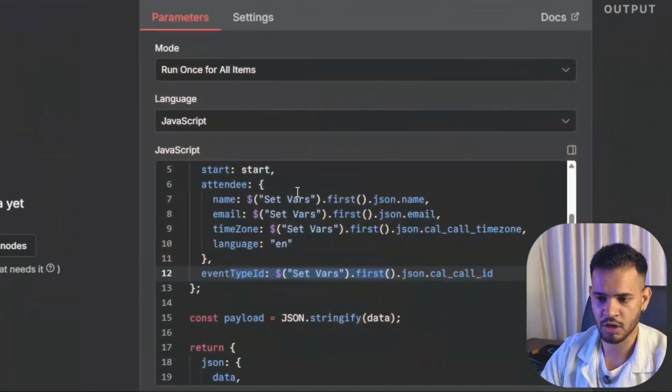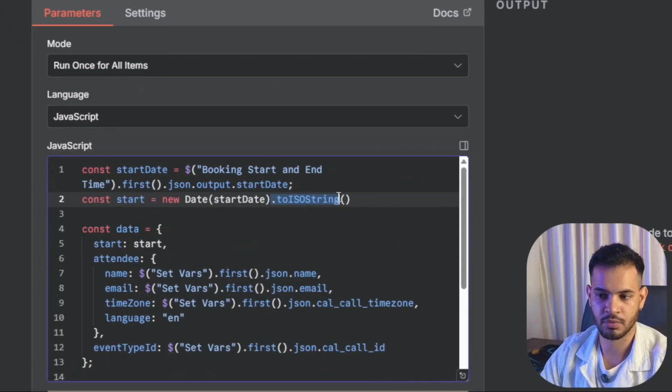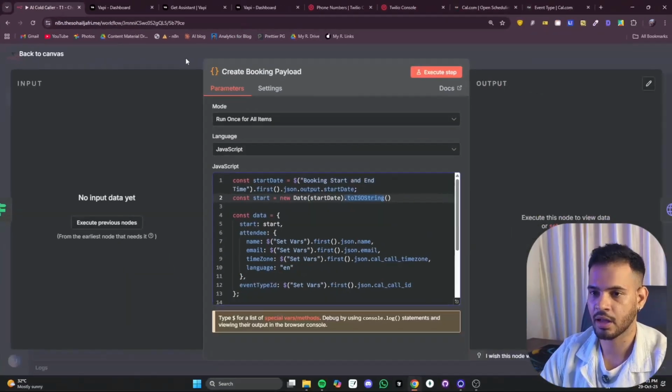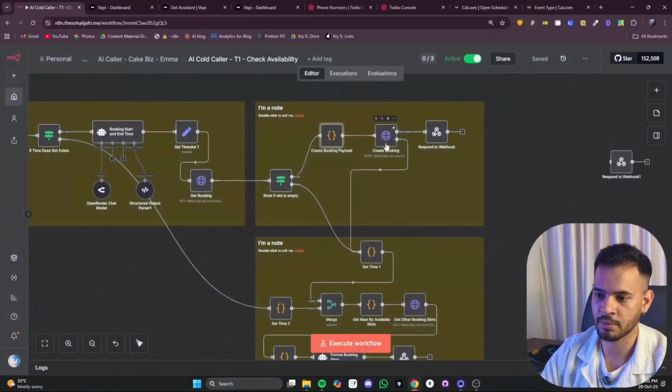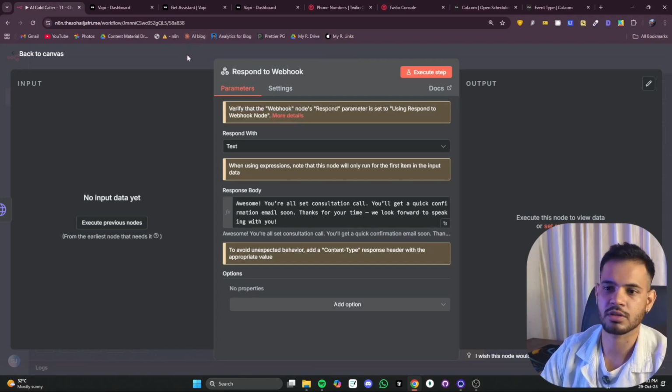Also make sure it is an ISO string. Any other form of time format will not be entertained. You have to specifically mention ISO time. It will create a booking and respond something like this: Awesome, you are all set for the consultation call. You will get a quick notification via email, and this part is done via Cal itself, so you don't have to set up anything to send an email notification for this.